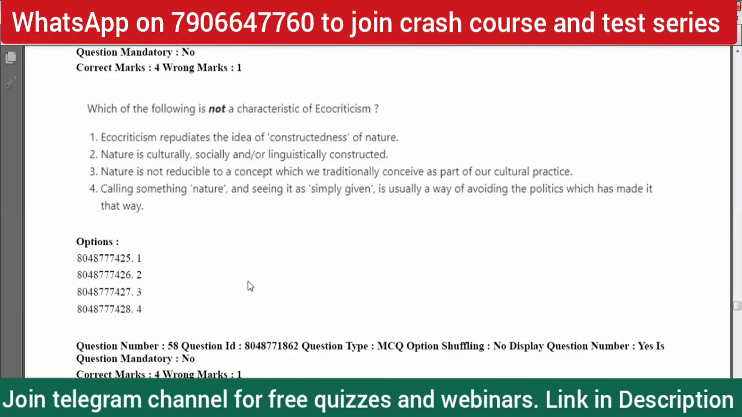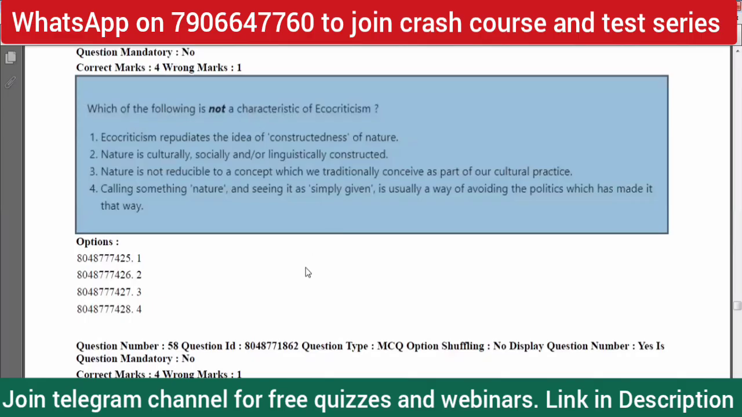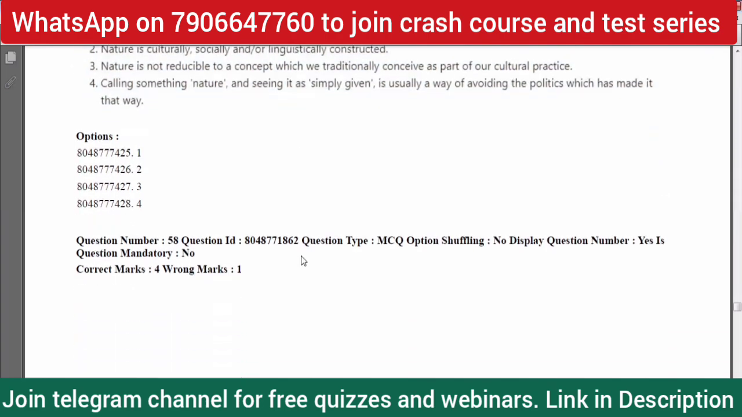So, which of the following is not a characteristic of ecocriticism? Option one is not a characteristic of ecocriticism. Ecocriticism in fact does not repudiate the idea of constructionism. You don't even have to go to the other parts, which are of course true. Option one is correct. Okay, and we can write it under literary criticism and theory, the question is from theory.